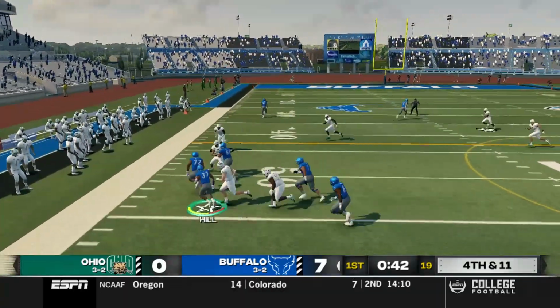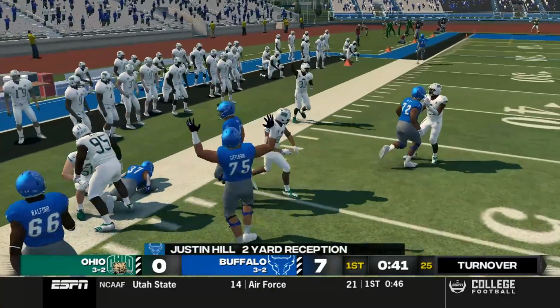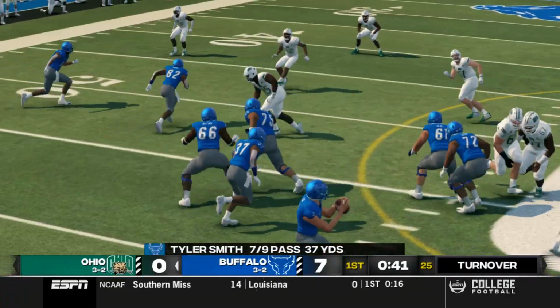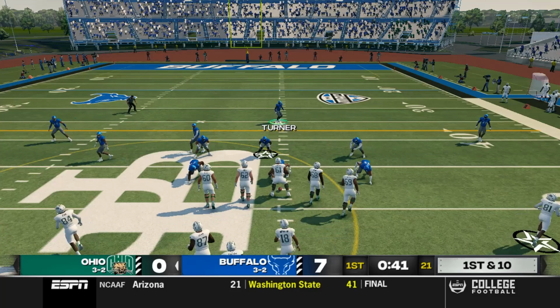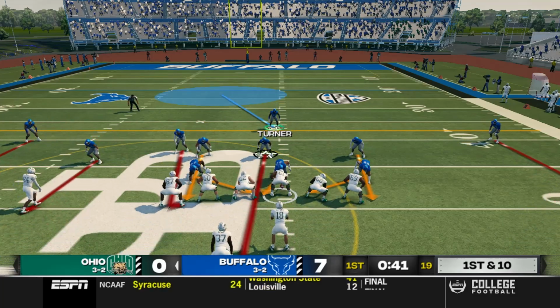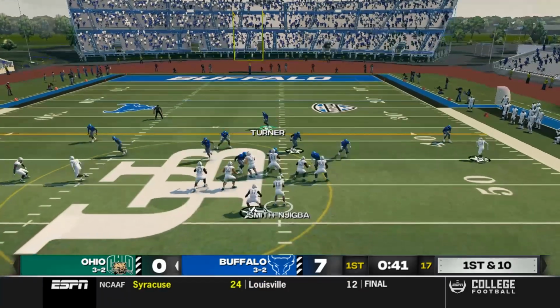That's shocking. Justin Hill takes it. He gets nothing. He only gains 2. Why did they run a screen there? You've got to wonder, what was Kent Williams thinking on that? Why run a screen on 3rd and so long?